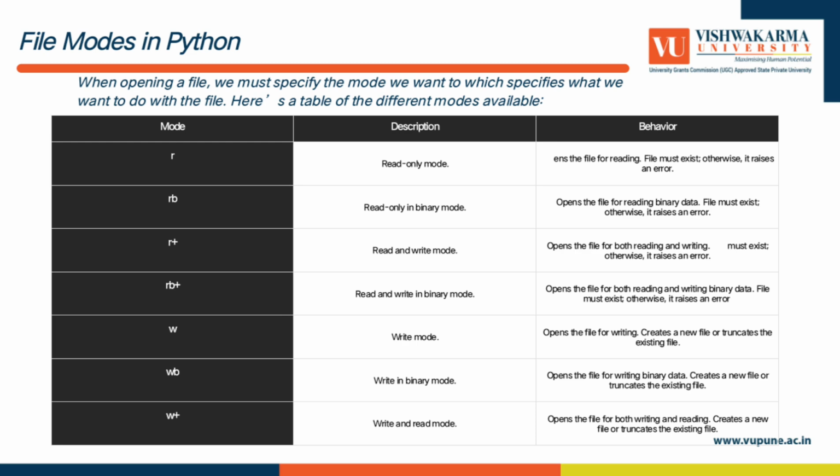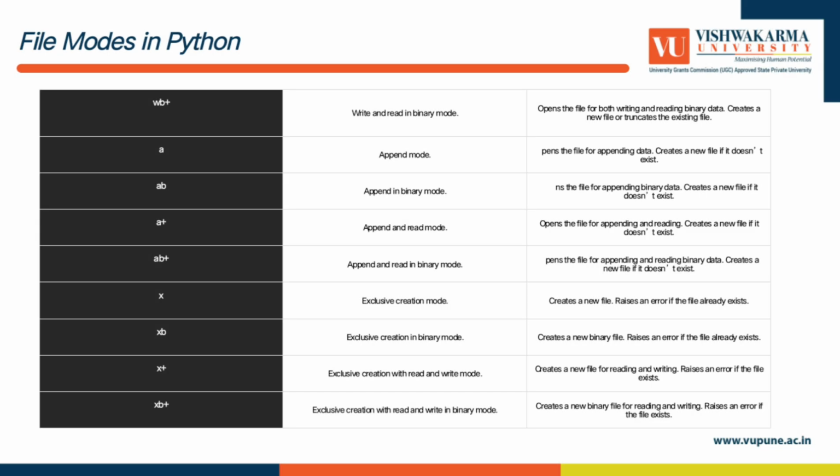WB, write in binary mode: opens the file for writing binary data, creates a new file or truncates the existing file. W plus, write and read mode: opens the file for both writing and reading, creates a new file or truncates the existing file. Next, WB plus, write and read in binary mode: opens the file for both writing and reading binary data, creates a new file or truncates the existing file.